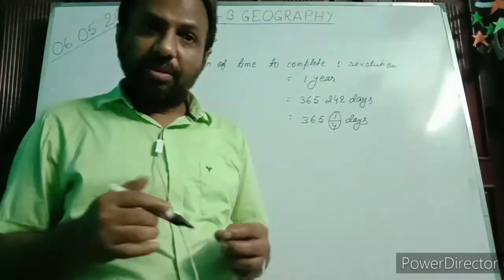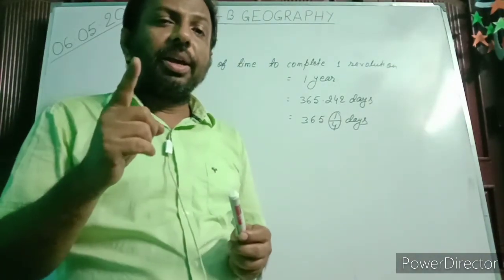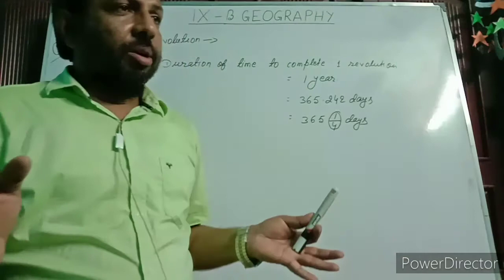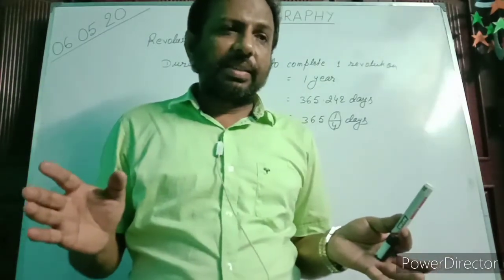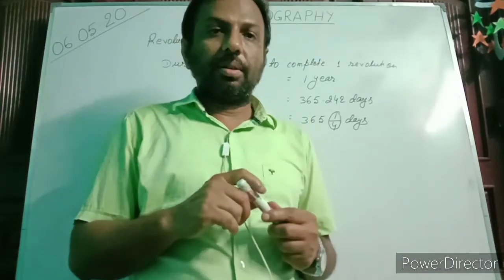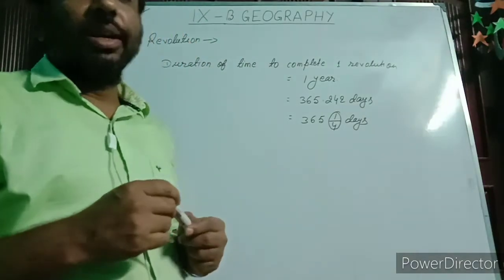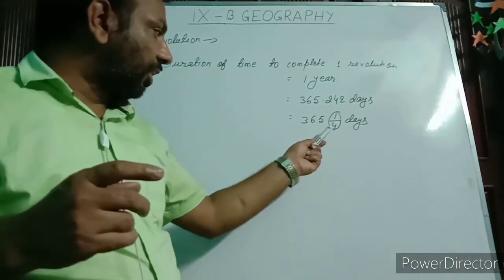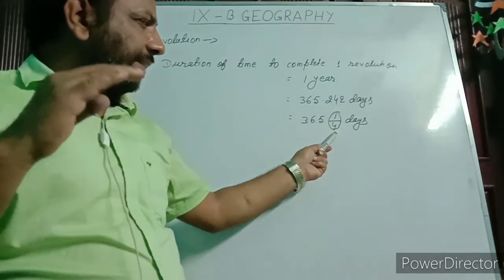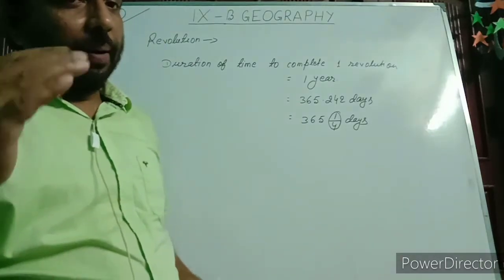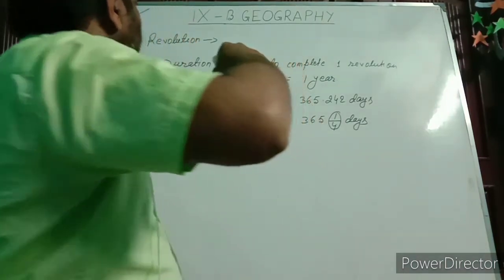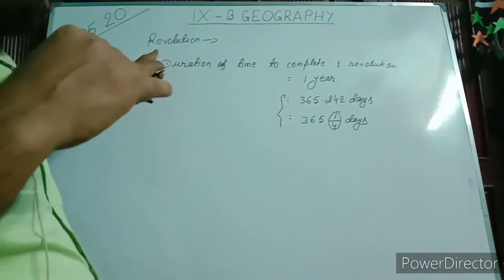After every 4 years, 1 day is added to the month of February. Generally we find that February consists of 28 days, but after each 4 years February consists of 29 days. So this increased number of days is adjusted in the month of February after each 4 years. So this too became the real time to complete one revolution around the sun.